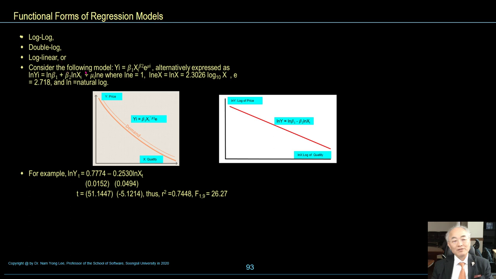Or consider the following model: yi equal beta 1 xi to the beta 2 e to the ui, alternatively expressed as natural log yi equal to natural log beta 1 plus beta 2 natural log x plus ui, natural log e, where natural log e is equal to 1. So natural log x is 2.3026 log 10 x.